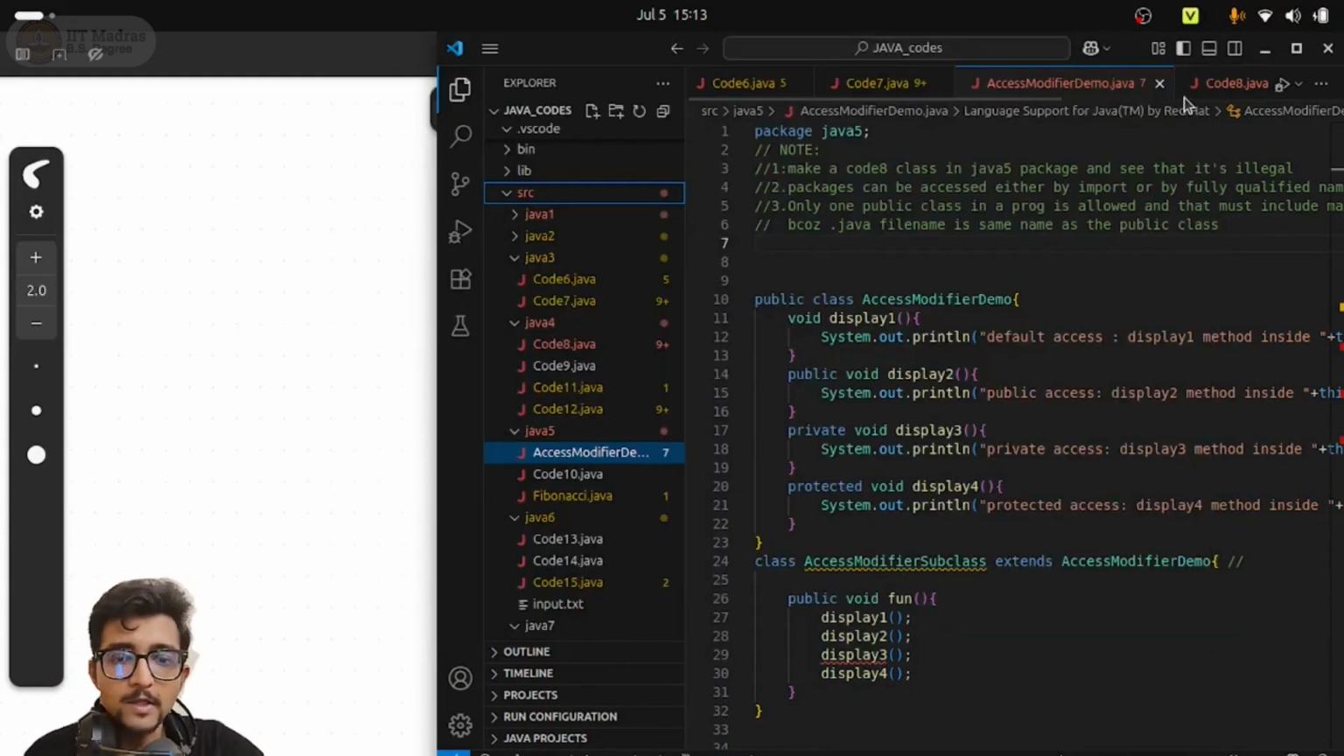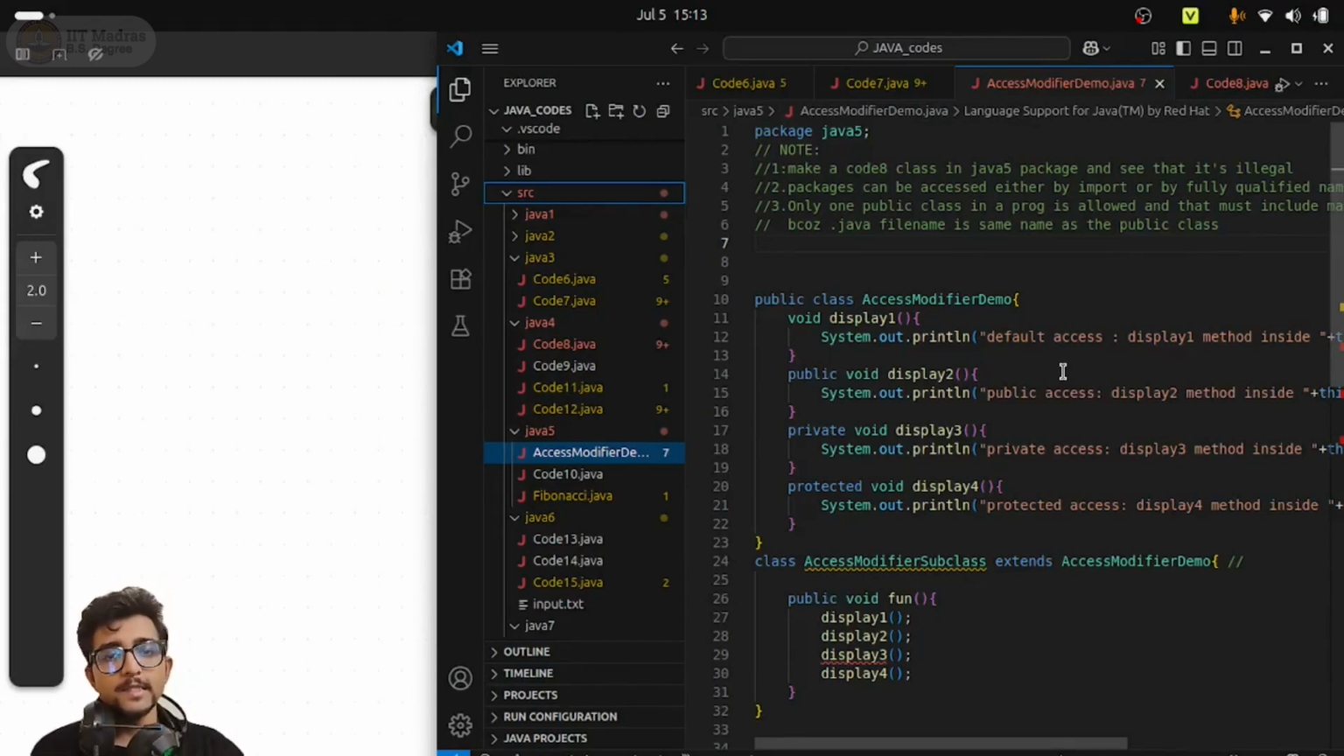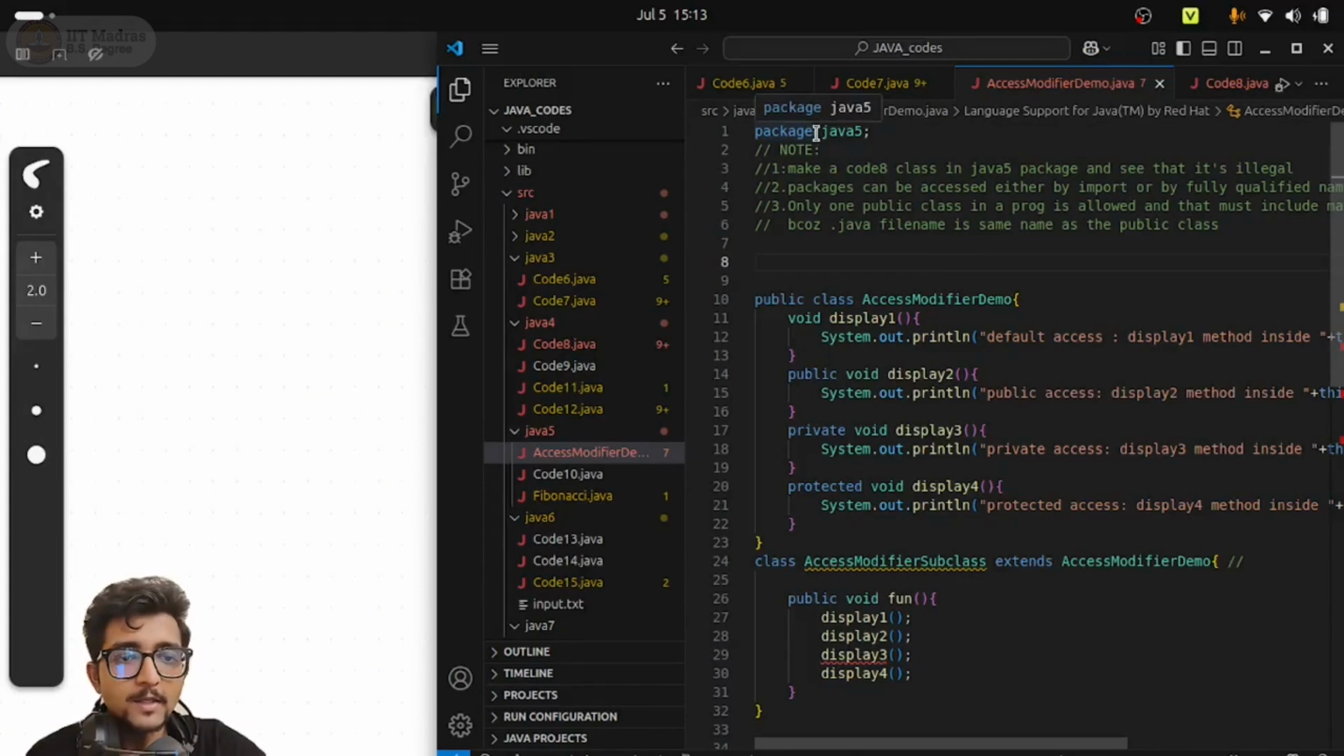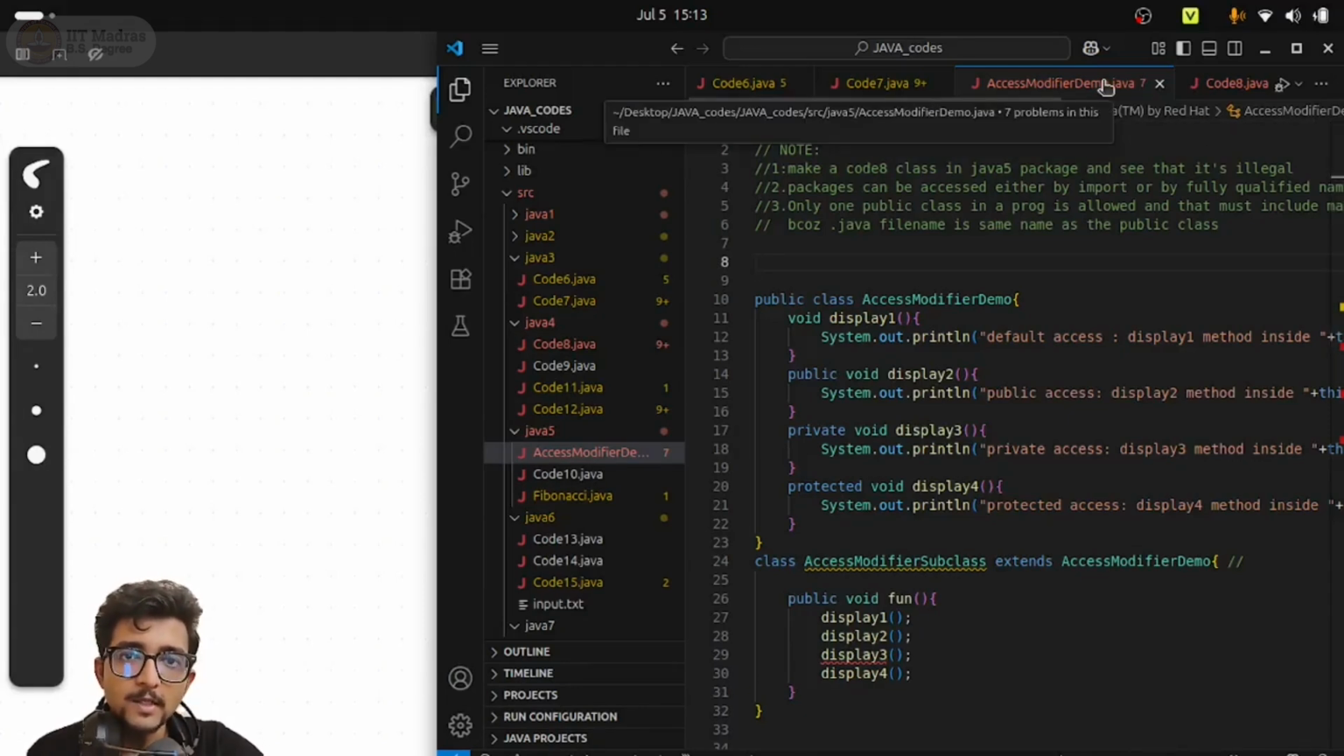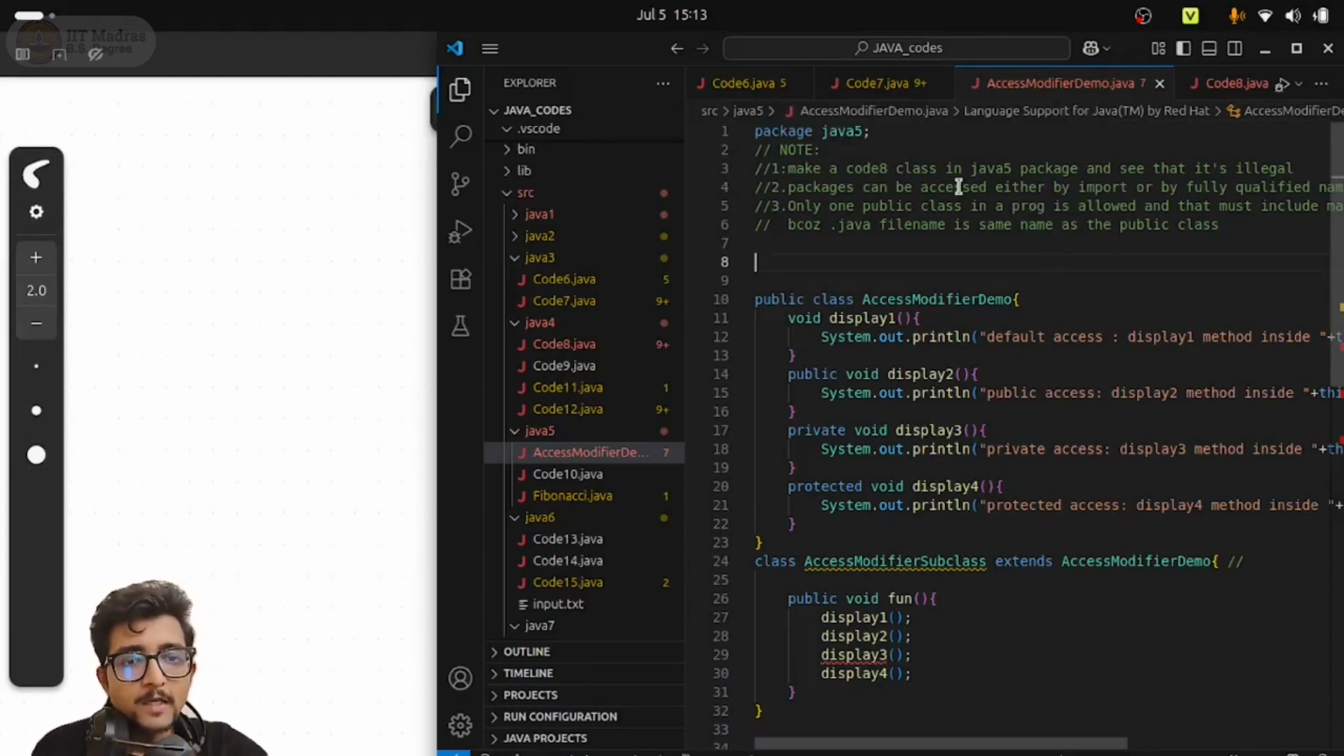But in the Java coding environment, take this AccessModifierDemo.java file. It is defined in the package Java 5. Every Java file has to mention on top under which package it lies. So package Java 5 means Java 5 is the folder under which this .java file is present. If I opened the Java 5 folder, you could see the AccessModifierDemo.java file there. Every Java program has this mentioned on top, meaning this program is present inside the Java 5 package.